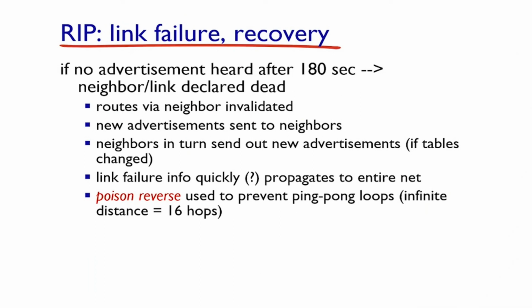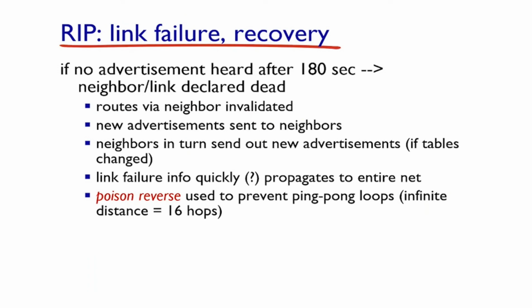But if I talk to my neighbors, I must realize if I know them. That's fine, that's at the beginning. But if they crashed, how can I tell if a link or a neighbor has crashed? There is a setting that says that if I can't hear any update or advertisement from a neighbor for a certain period, let's say 180 seconds, then I understand that the link or neighbor crashed and I need to update my table. And of course, advertise the updated distance vector and advertise it backward.